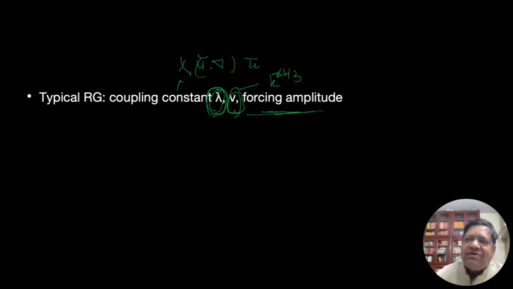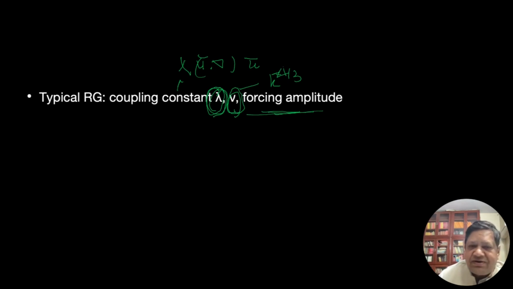Well, in our framework we are not worrying about forcing, but in some other work, people force at different scales, and then this forcing changes with scale. So these are the three parameters that change with scale.